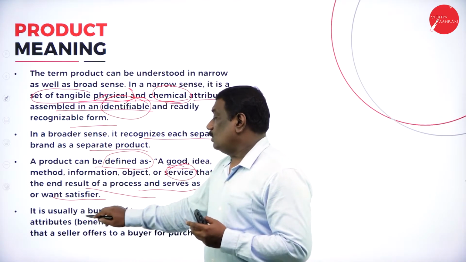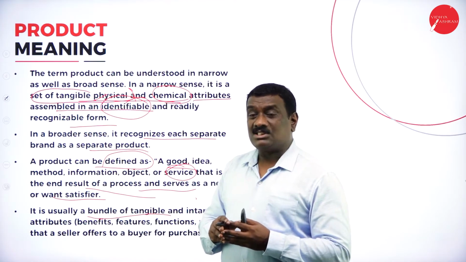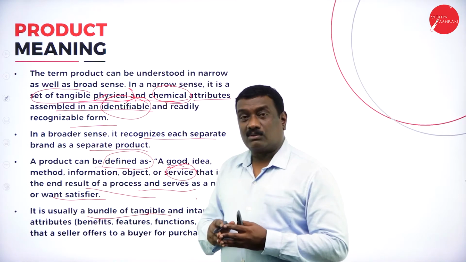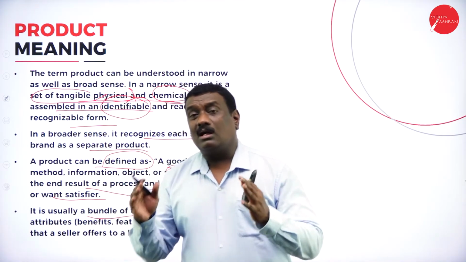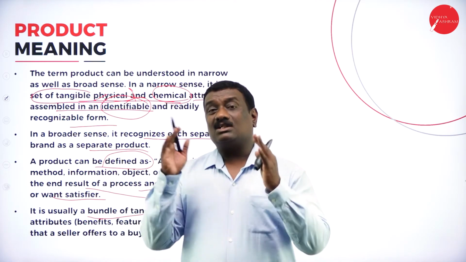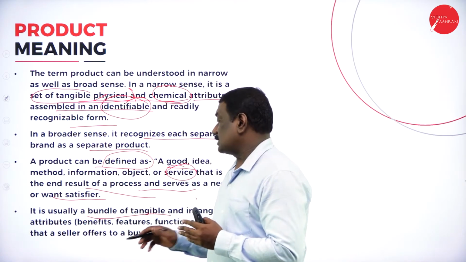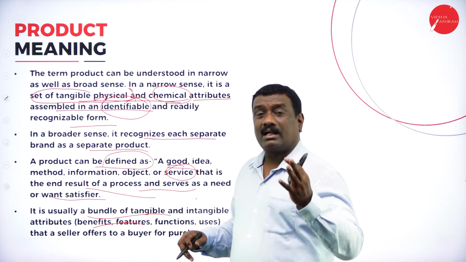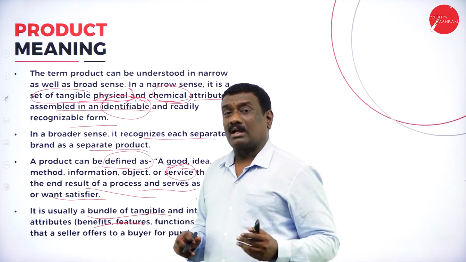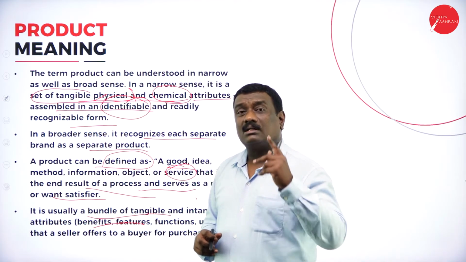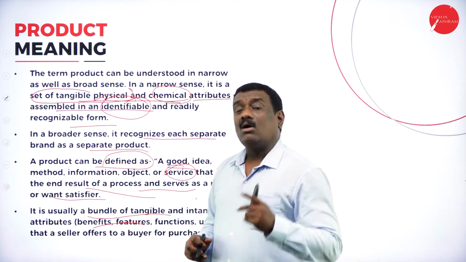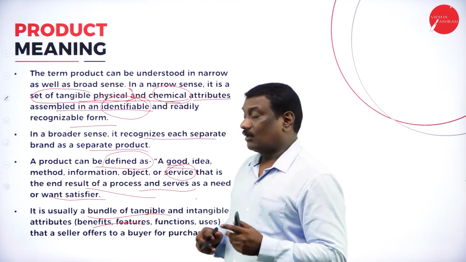Now, as I told you, this product is a bundle of tangible and intangible attributes. So this particular product is totally a bundle of tangible as well as intangible attributes, such as you can see in a product what the benefits of that particular product are. If you take any product, for example a pen, what is the benefit of that pen? What are the features of that particular pen or product?